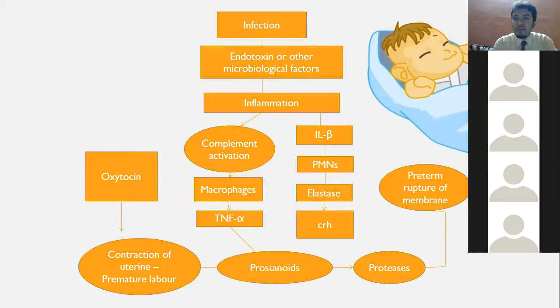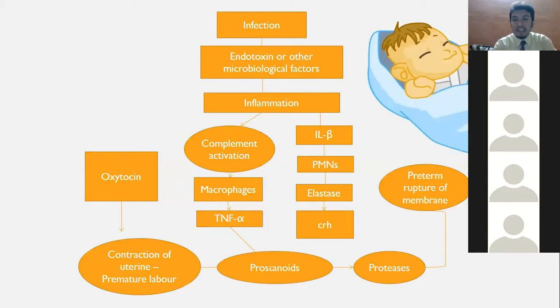Also, there are a lot of inflammatory mediators which are released. A normal delivery also needs oxytocin, which is stimulated by the pituitary. That leads to the contraction of the uterus and there will be a premature labor. So, what exactly happens is when all of these things are acting, there will be premature delivery.